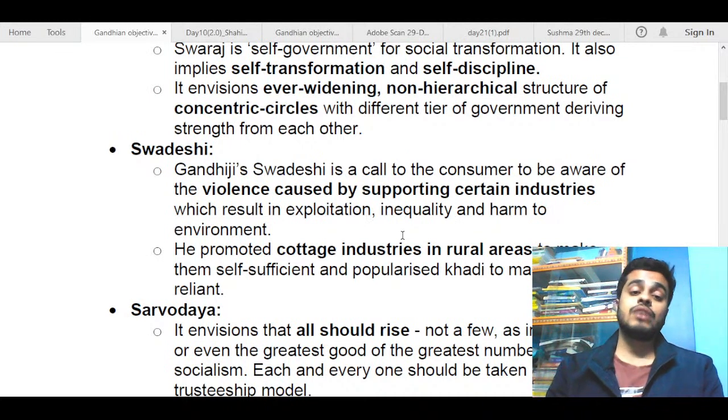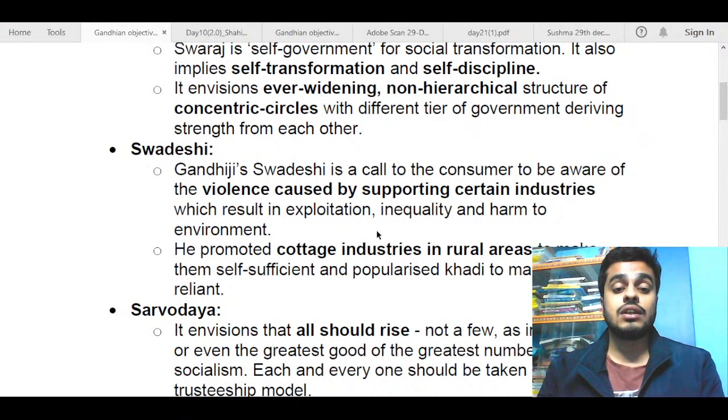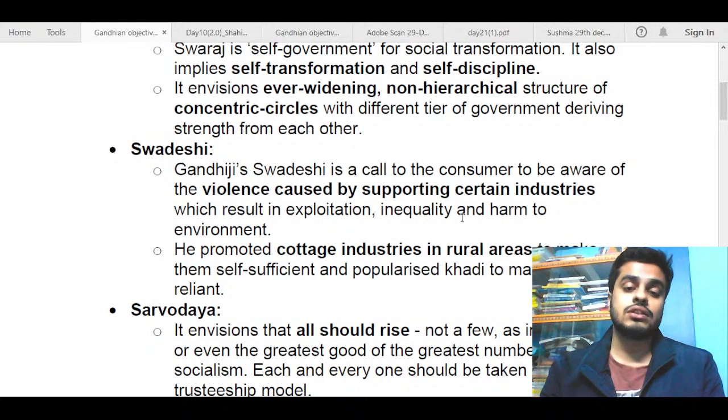During Gandhiji's time, even labor laws were not pretty decent. A lot of exploitation was there, especially in the industrial arena. Most of the people, the poor people, were exploited a lot. There was a lot of inequality. Work hours were pretty long, and there were no leaves. So all of that contributed to Gandhiji's thought of supporting Swadeshi and not supporting the foreign capitalists. So you could talk about that.